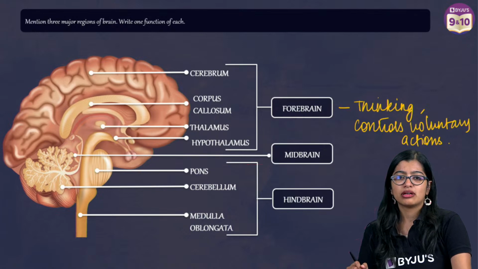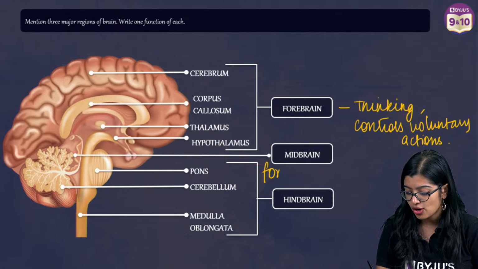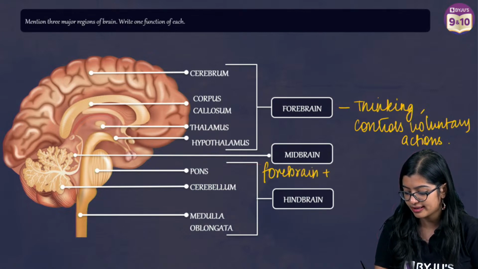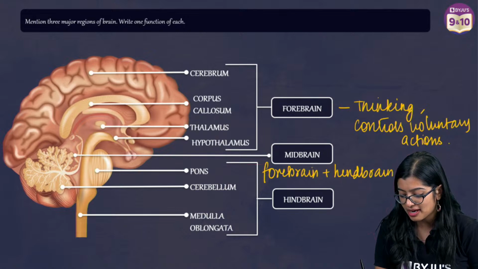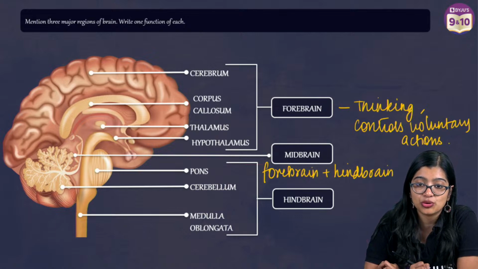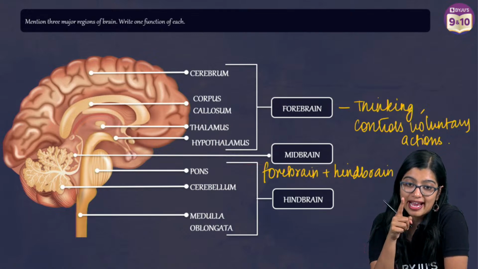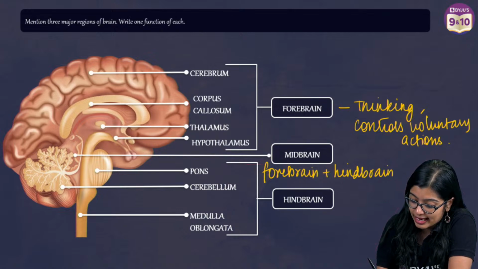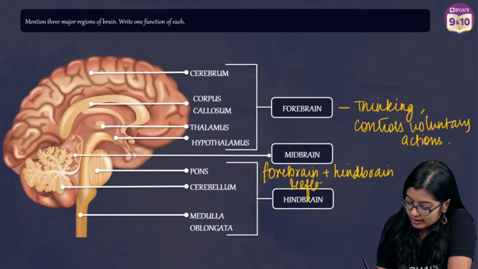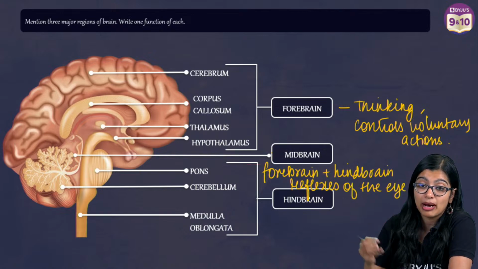Now you have midbrain. Yes, very good. Midbrain is a point of contact, or relay, between forebrain and hindbrain. It relays information between the two. And apart from this, it also has one more function. What does it do? One more, exactly, pupil size, or I can say that this regulates the reflexes of the eye. Whatever reflexes of our eye are there, they are regulated by this.